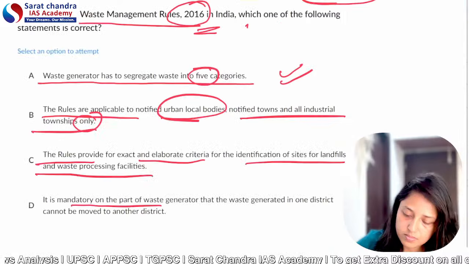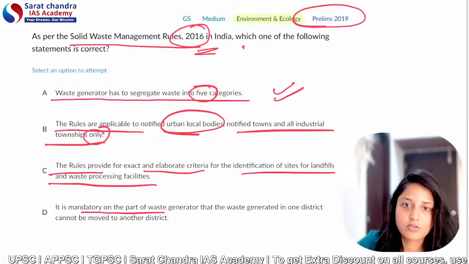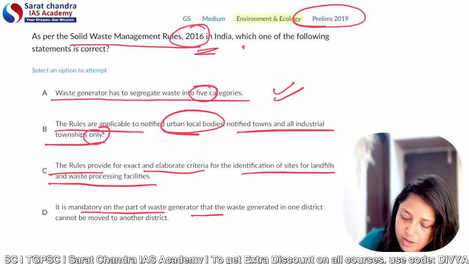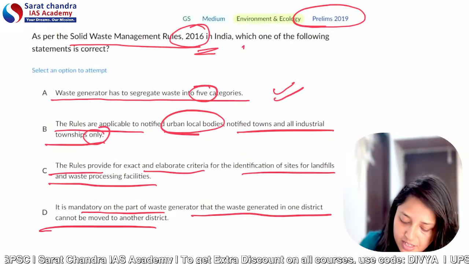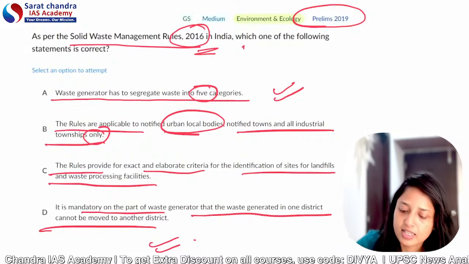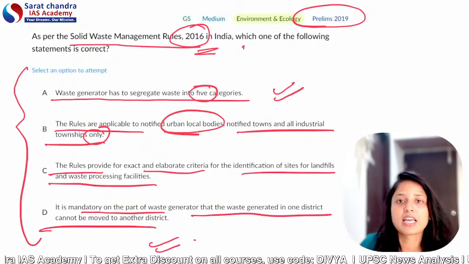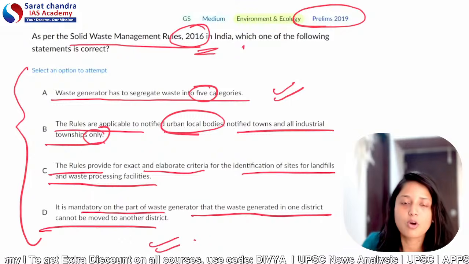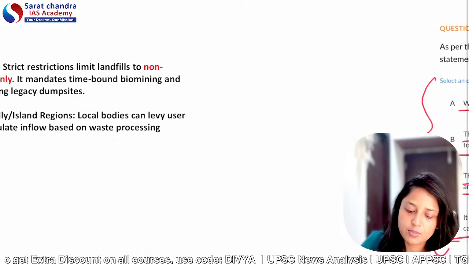Okay. Yes, so this was the thing. The final statement was: it is mandatory on the part of waste generator that waste generated in one district cannot be moved to another district. So now here is the thing. These are the type of statements which can be asked in the upcoming exam also for 2026. So now, based on all these points, let's discuss the provisions.